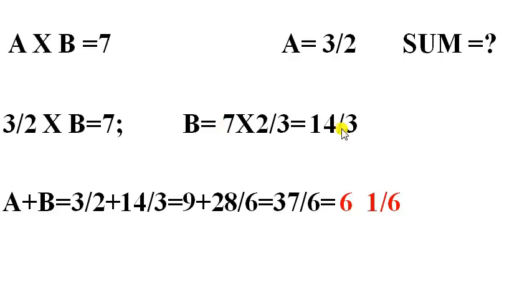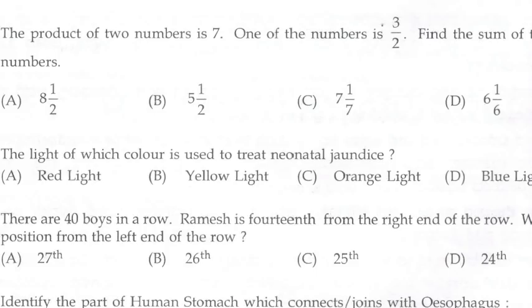So we have got the two numbers, A is equal to 3/2 and B is equal to 14/3. We have to check the sum of these two numbers. So A plus B is equal to 3/2 plus 14/3, and while simplifying we will get 6 1/6. So the answer of this question is D, 6 1/6.